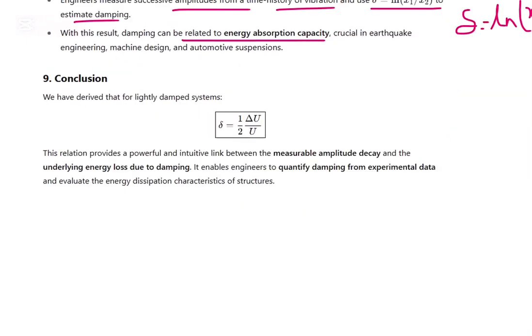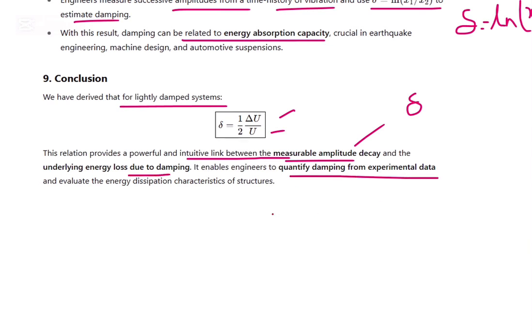So, conclusion: we have derived that for a lightly damped system, delta equals half of delta U by U. It's a measurable amplitude decay. This relation provides a powerful and intuitive link between the measurable amplitude decay and the underlying energy loss due to damping, quantifying the damping from the experimental data.